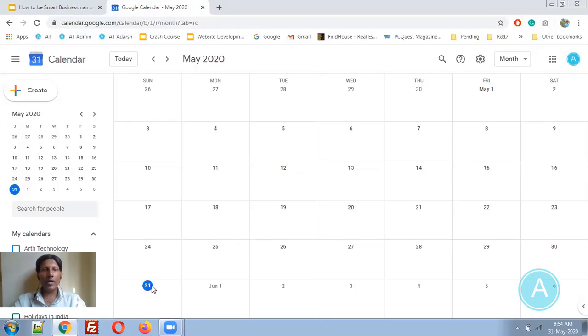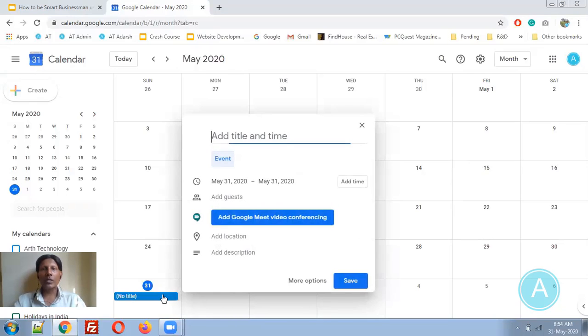For example, today is the 31st of May, so I would like to add one particular task. I am clicking over here, so the add new task option will appear. I can write something like electricity bill payment. You can add a time also, or you can set this particular event as a whole day event, so that you can execute that event in any order.